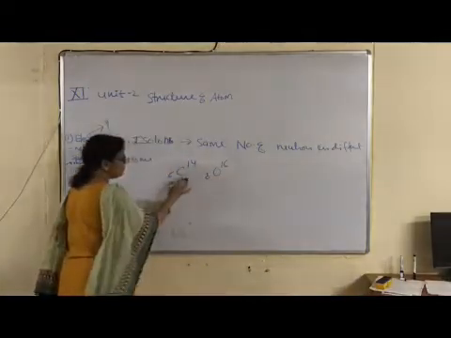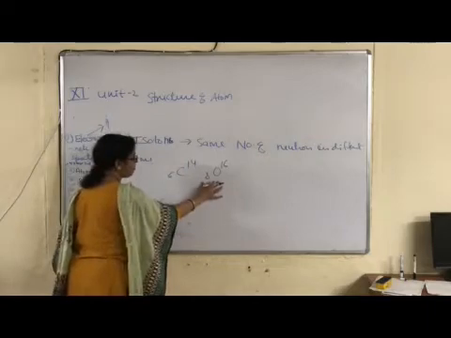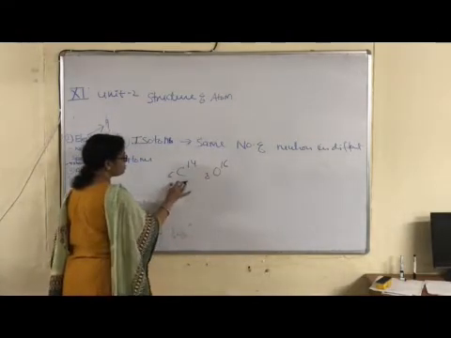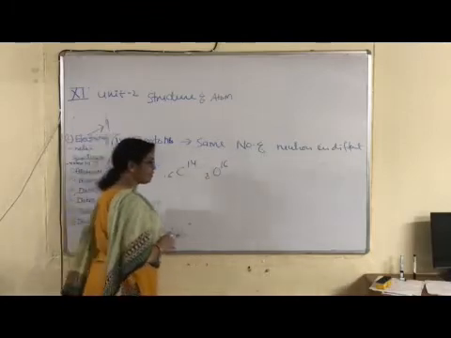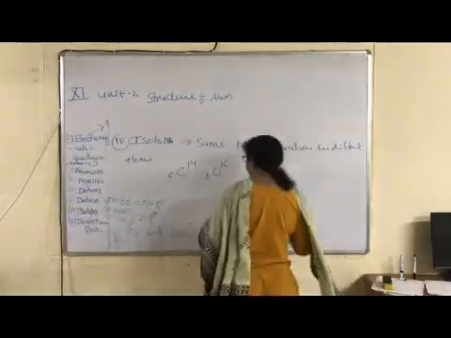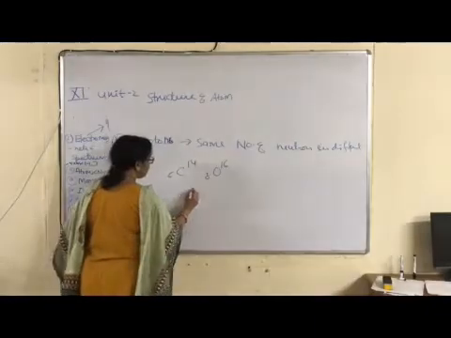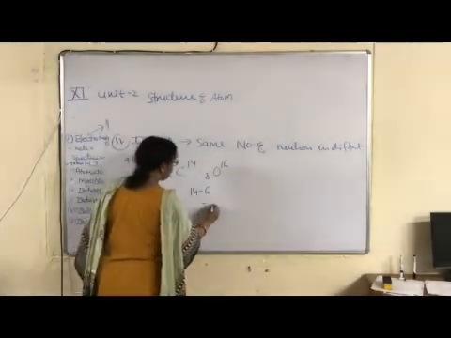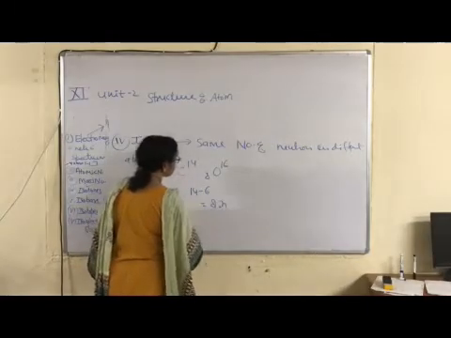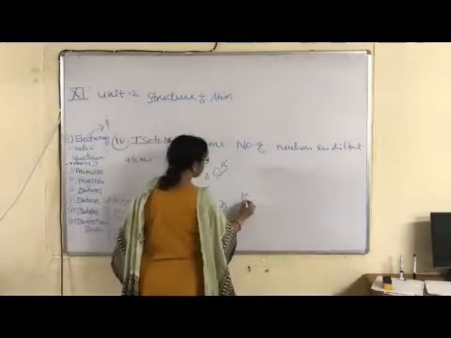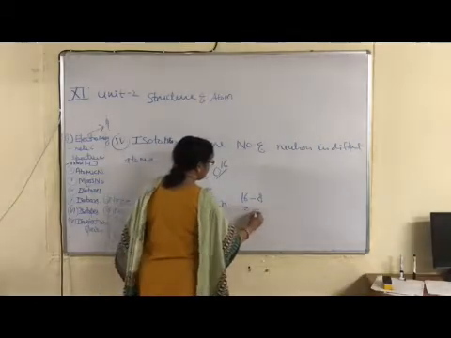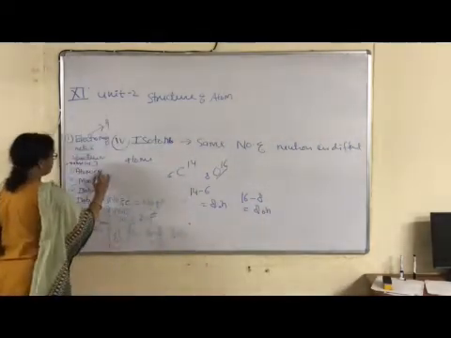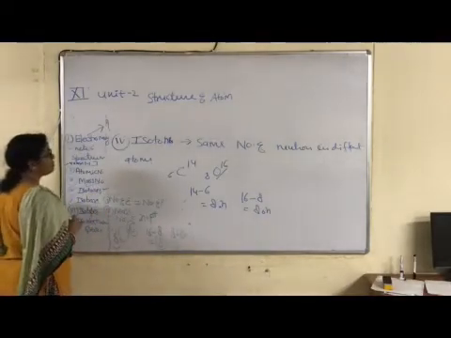Okay children, one atom of carbon and one atom of oxygen, how many neutrons are present? In this carbon-14 isotope, apply this formula, 14 minus 6, right? Total 8 neutrons are present. Oxygen, 16 minus 8 is equal to 8 neutrons are present. So both are isotones. Okay.